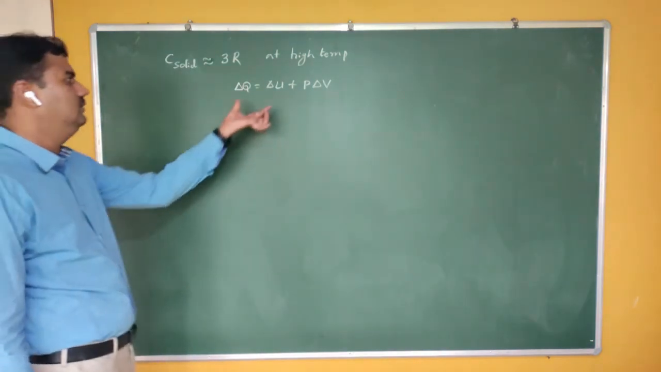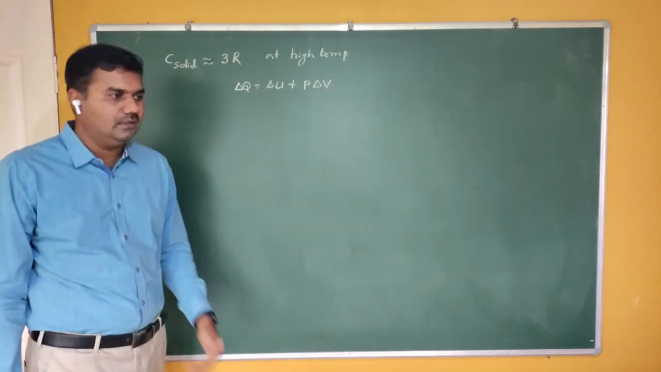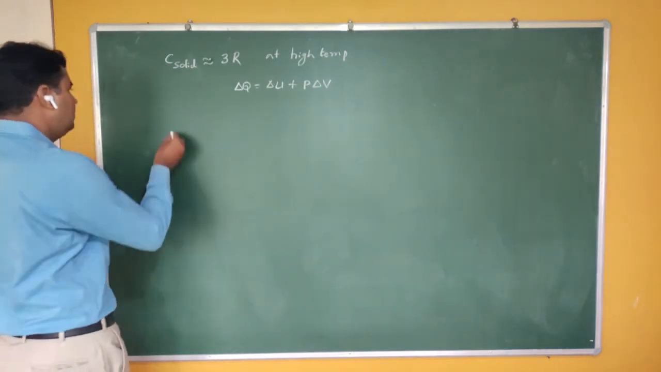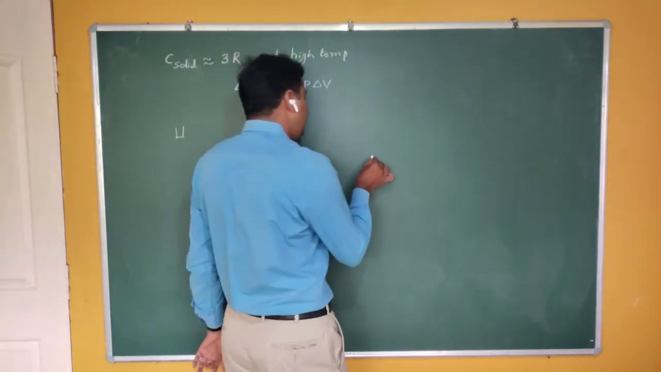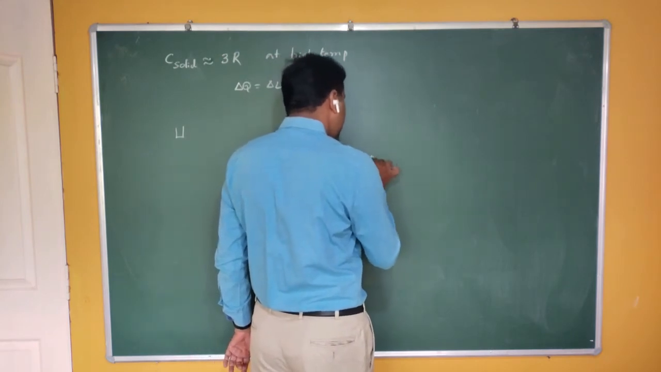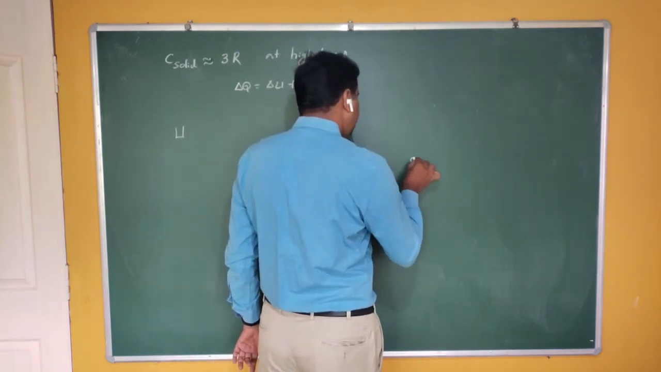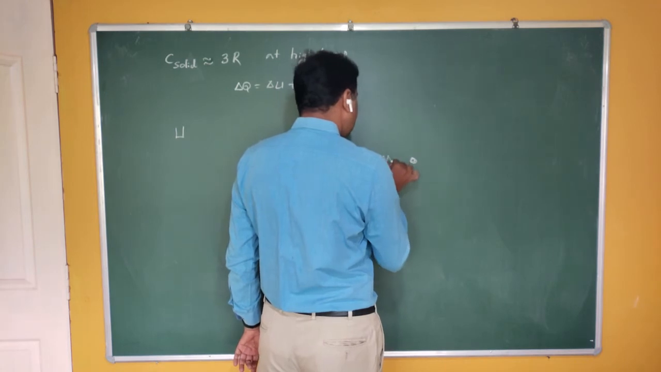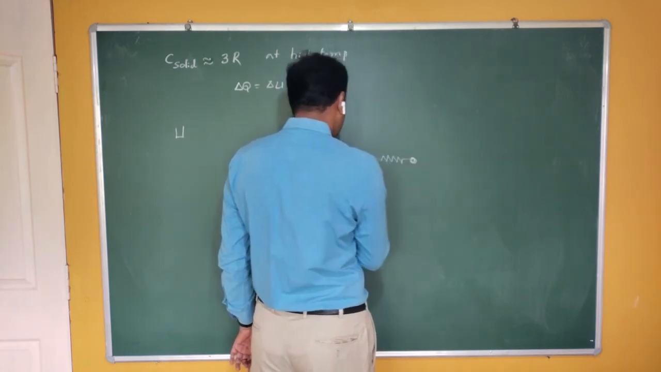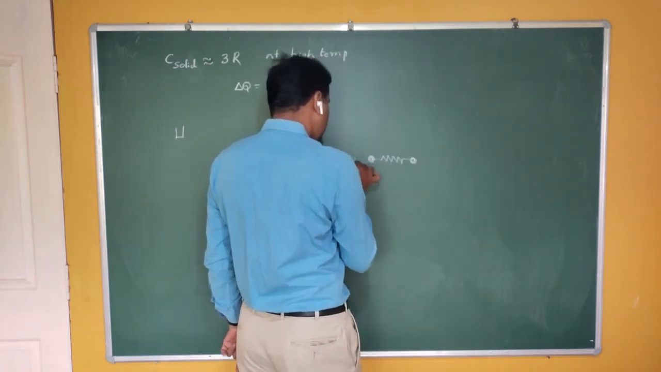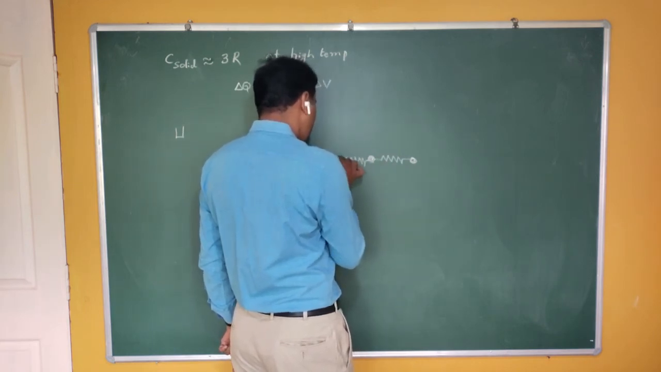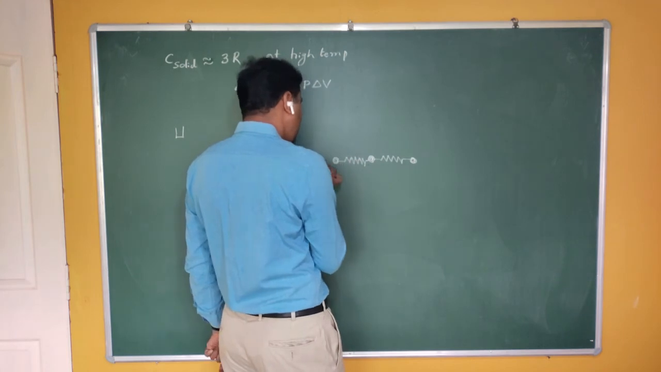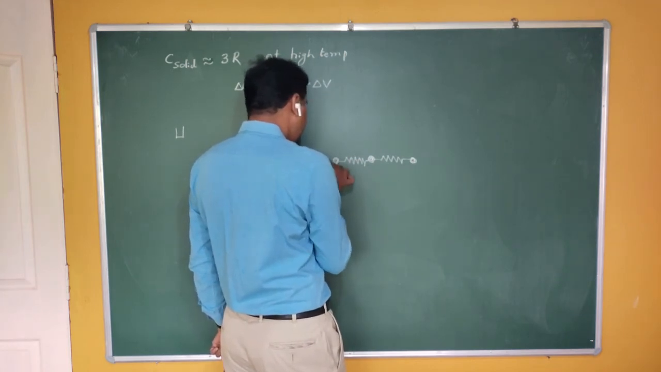First I have to start with the concept of internal energy, the internal energy of the solid. What is a solid? Solid means the atoms are fixed at their equilibrium position. They don't have the translational form of energy because they cannot move from their equilibrium position.